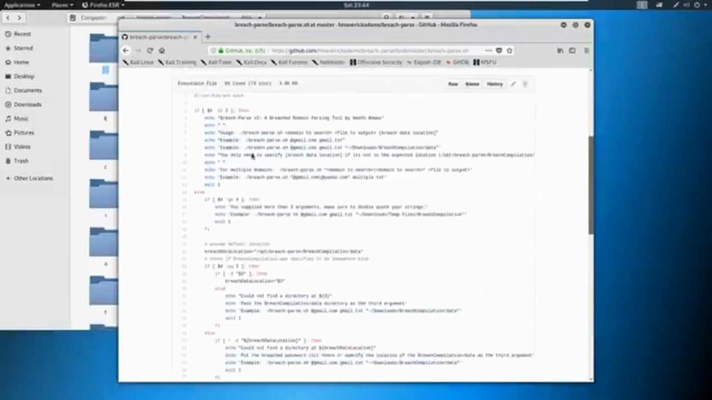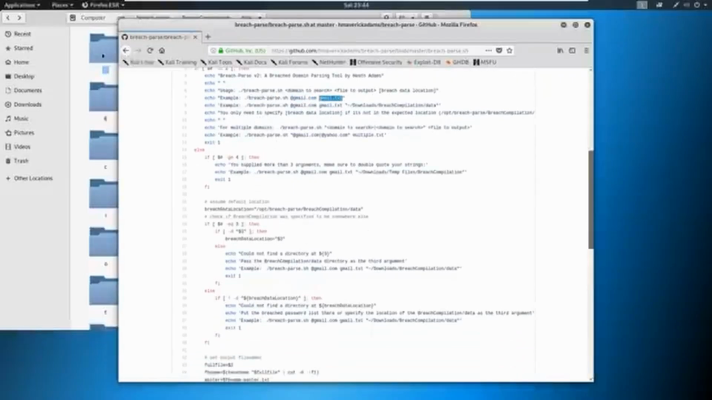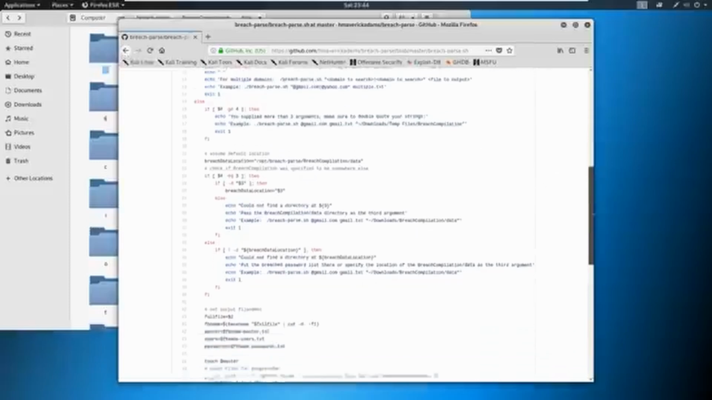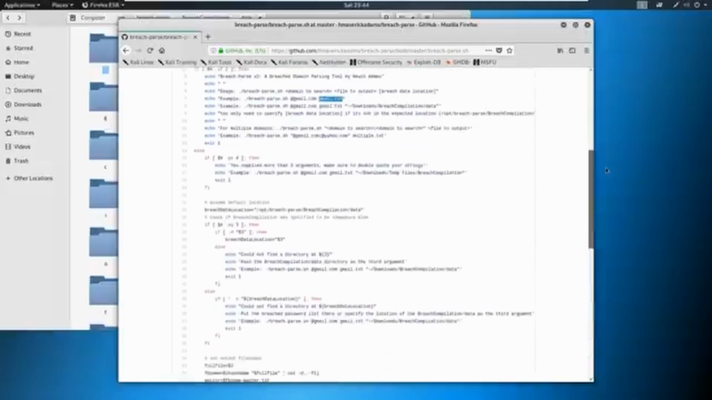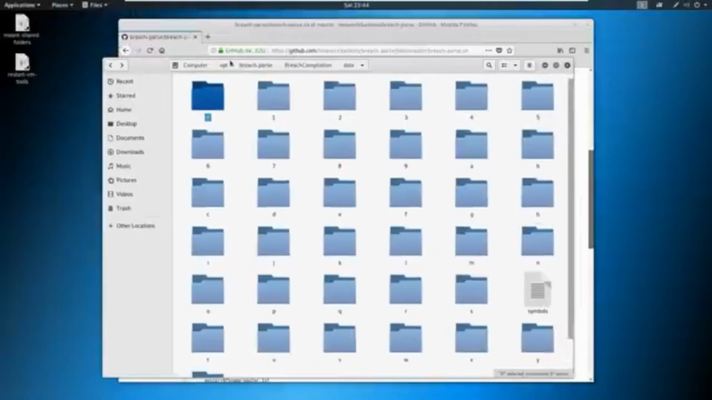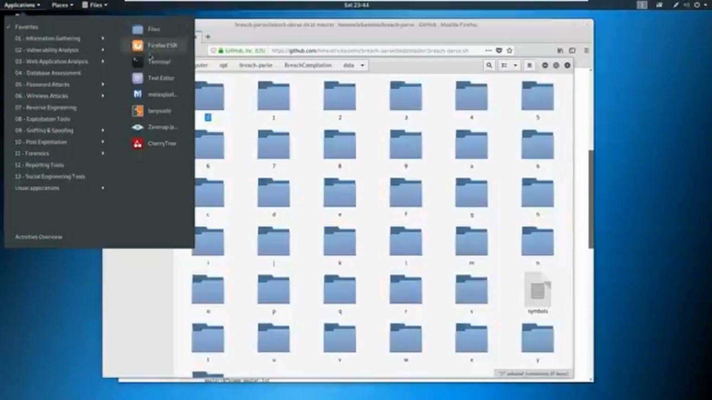But basically what it does is you just put in the syntax, you search for something like @tesla.com, and then you specify tesla.txt. And it's going to search through all of these files for @tesla.com. If you're more interested in the code behind it, you're more than welcome to read the code in here and see if some of the items that we've covered already with the bash scripting and the Python scripting ring a bell.